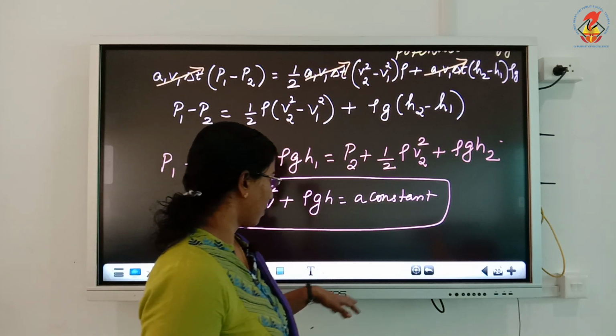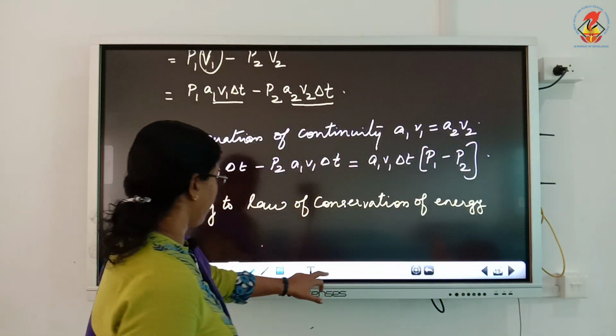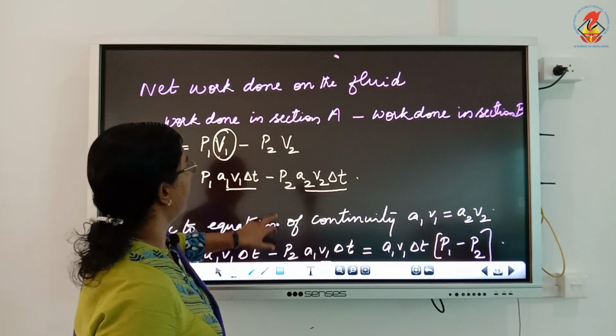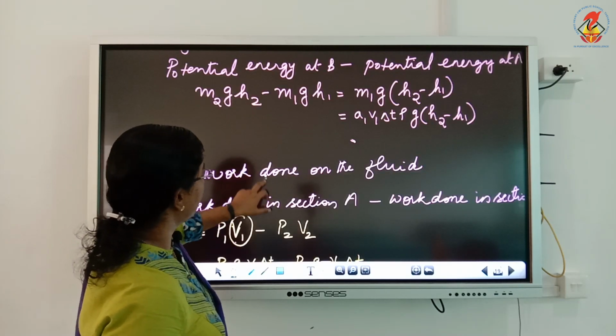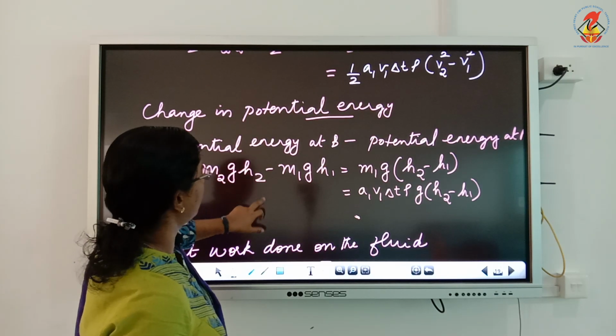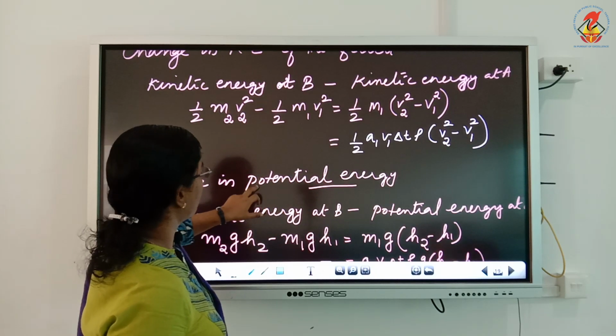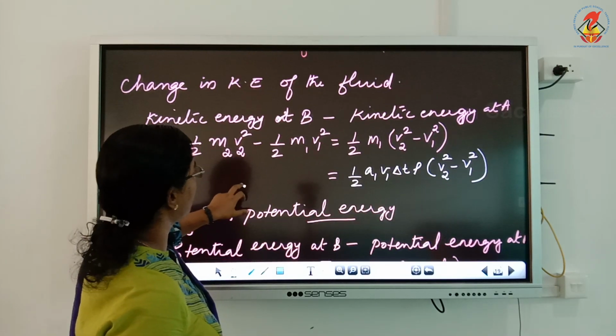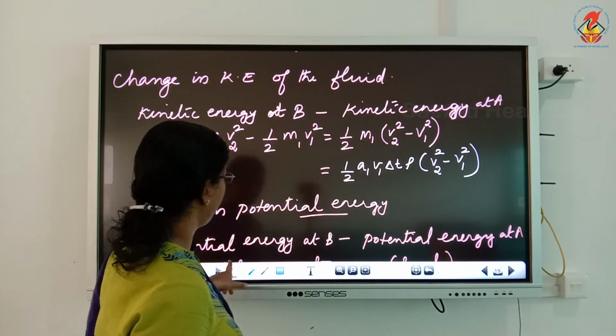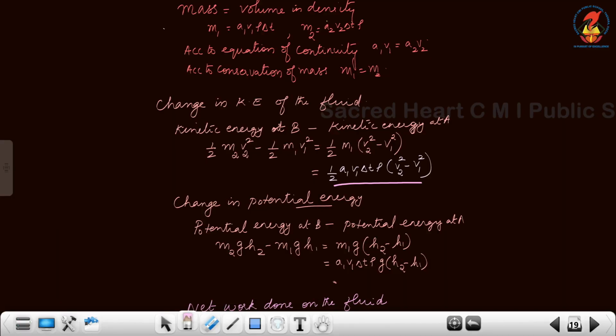So, what all steps did we take? First, we drew the diagram. Then we found out the change in kinetic energy of the fluid flowing through section A and section B. So we got the equation as half A1 V1 delta T rho V2 square minus V1 square.